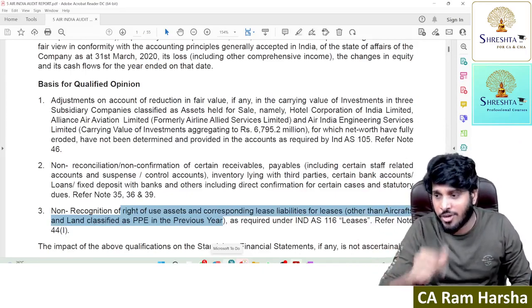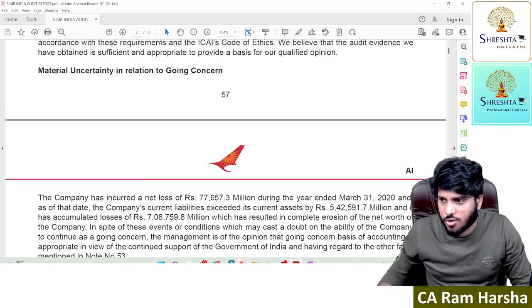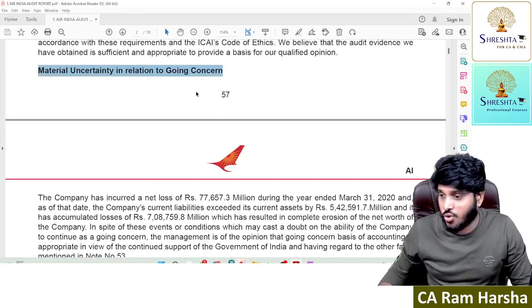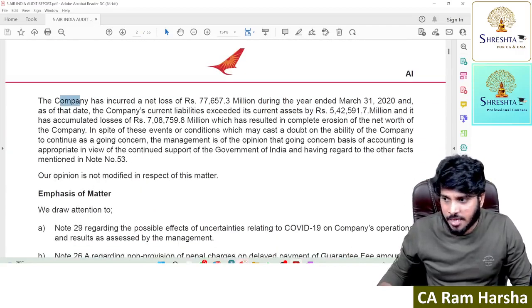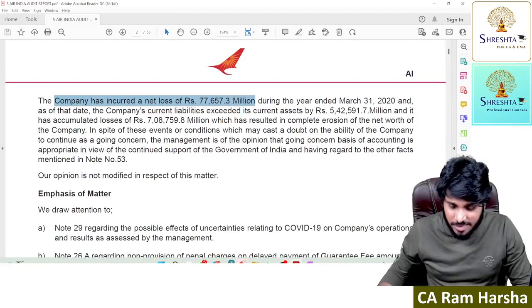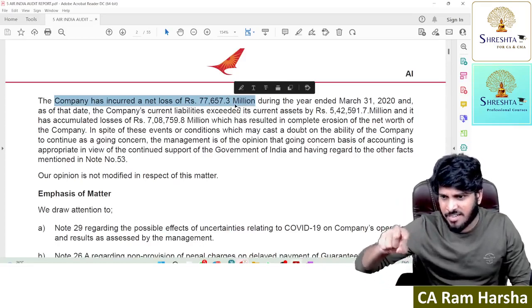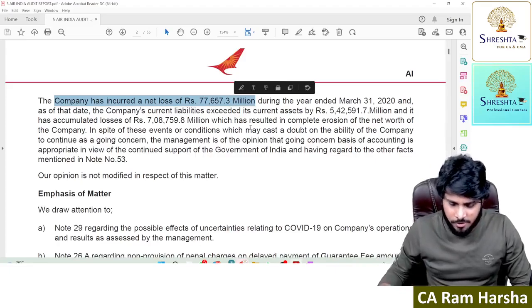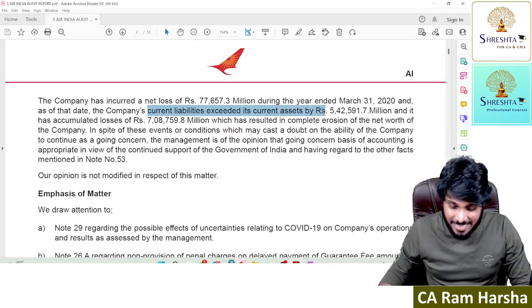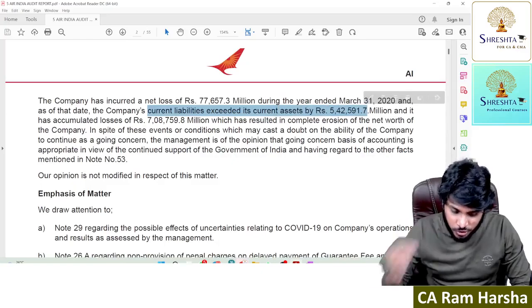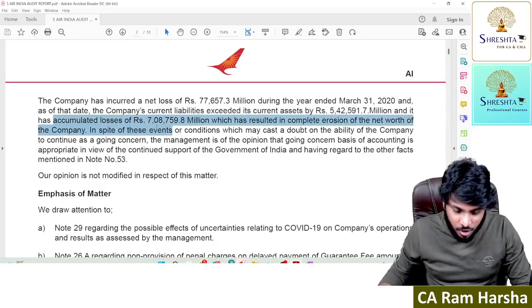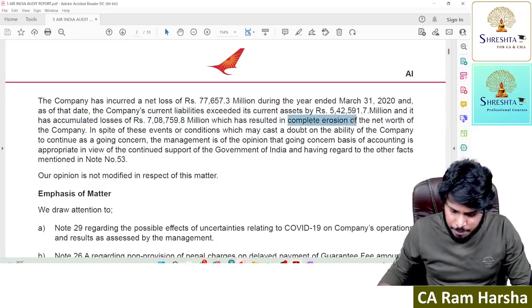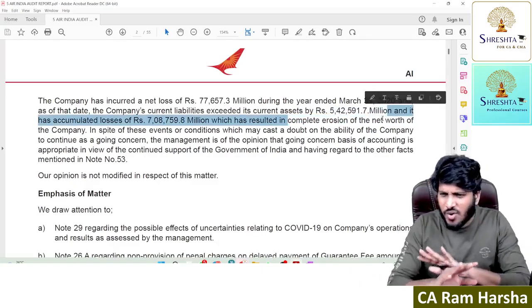Why has the auditor not qualified? You see, there is a separate section in the audit report: material uncertainty related to going concern. The company incurred a loss of 7,765 crore, 77,000 million or 7,700 crore, both are the same. And the company's current liabilities exceed current assets by 54,000 crore. And the company's accumulated losses are 70,000 crore. Complete net worth erosion, which means there is no net worth at all.